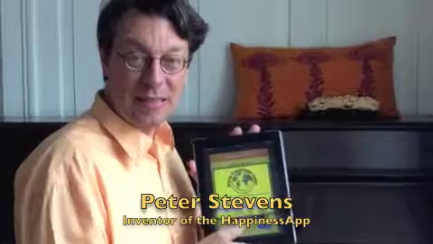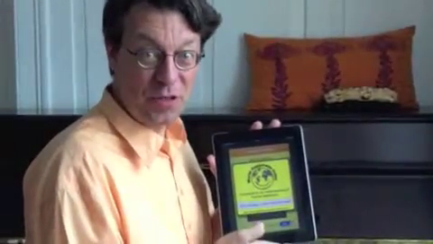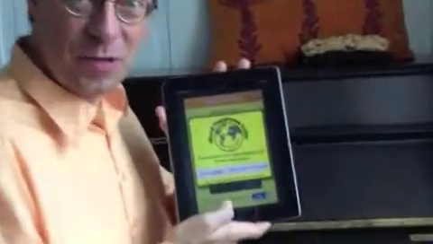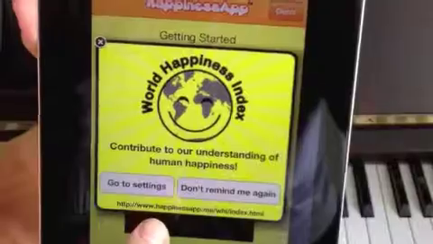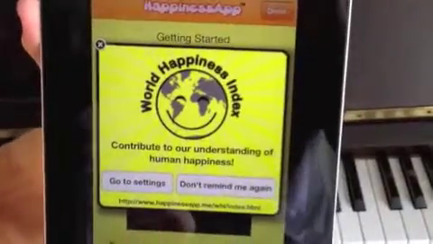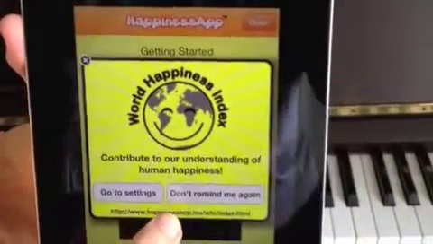I created the Happiness app and I'd like to take a moment to show you how to use it. Looking at my iPad here, you can see that I've just downloaded the Happiness app and it is inviting us to update our settings to contribute to the World Happiness Index. So I'd like to take a moment just to show you what that is.